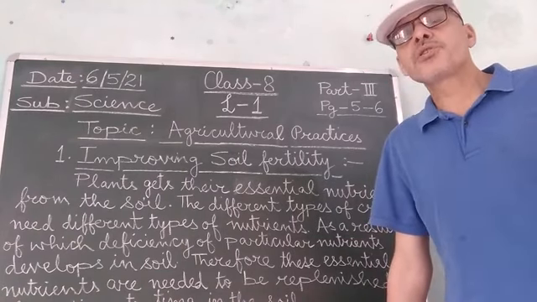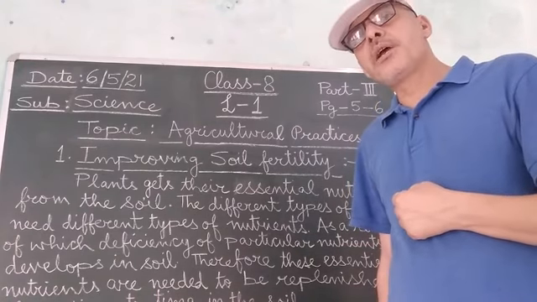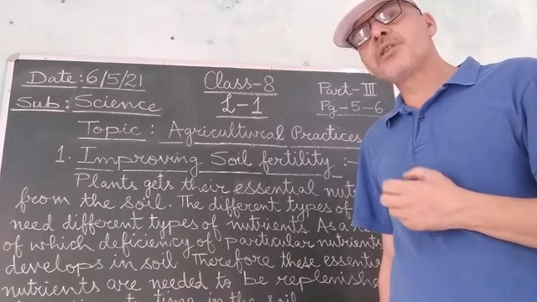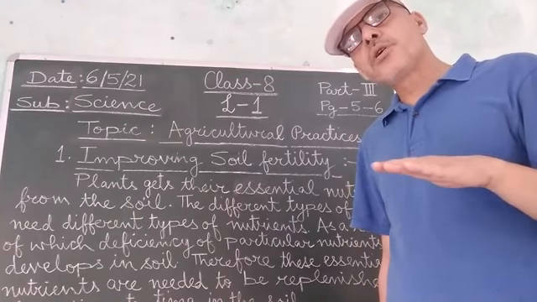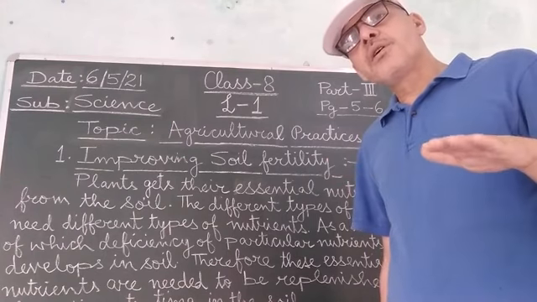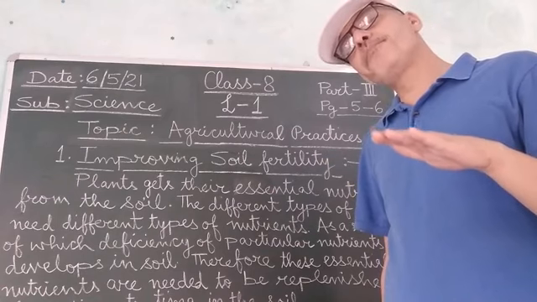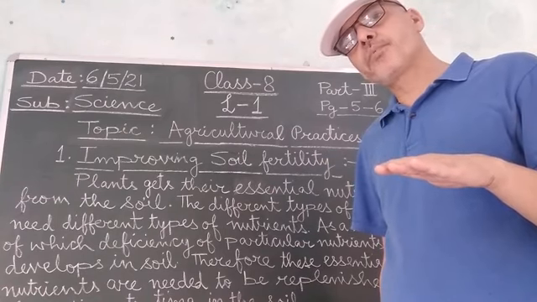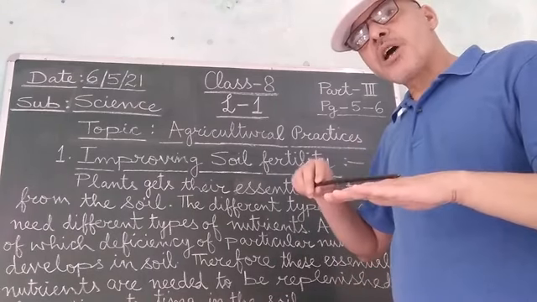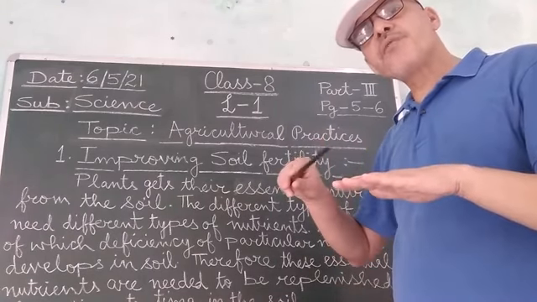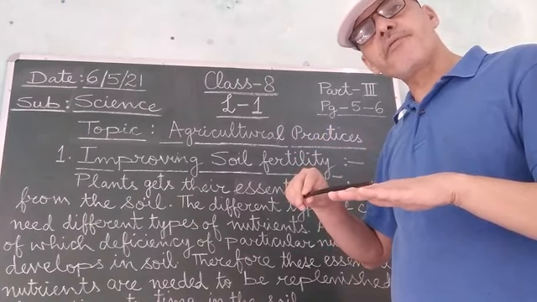So this atmospheric nitrogen fixation, which has been done with the help of the rhizobium bacteria living in the root nodules of the leguminous plants, when the crop matures, what is done? We cut the upper portion of the plant, that is the part of the plant which is above the soil. That portion we cut by one agricultural practice that is called harvesting.